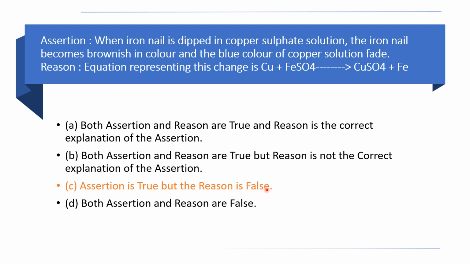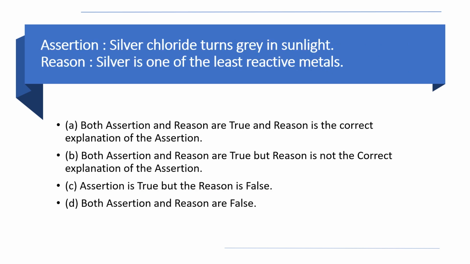What is the exact reason? What is the correct reason? Fe plus CuSO4 gives FeSO4 plus Cu. Okay, hope you all understand. Now we are moving to the third question.